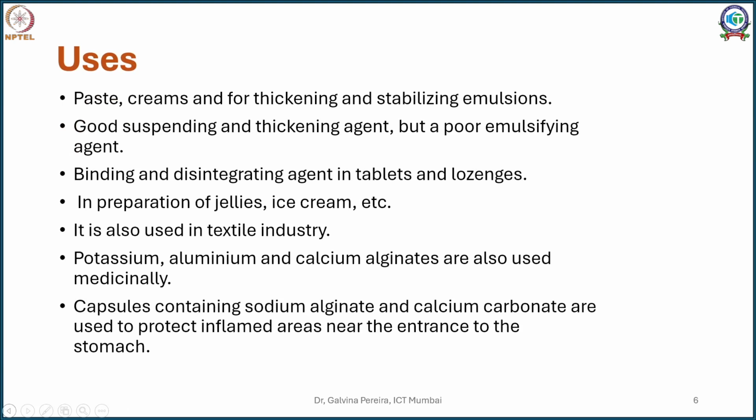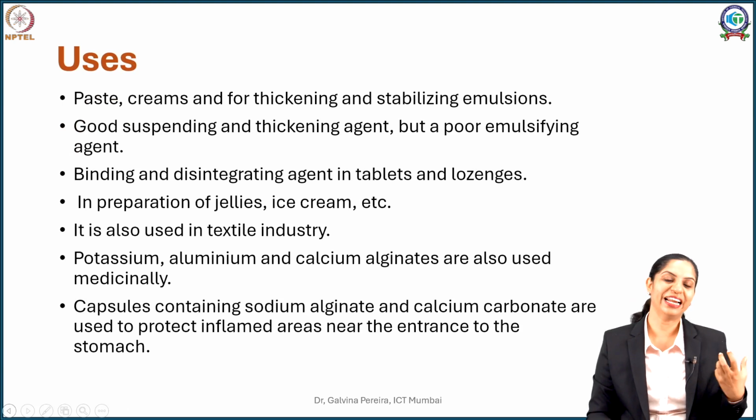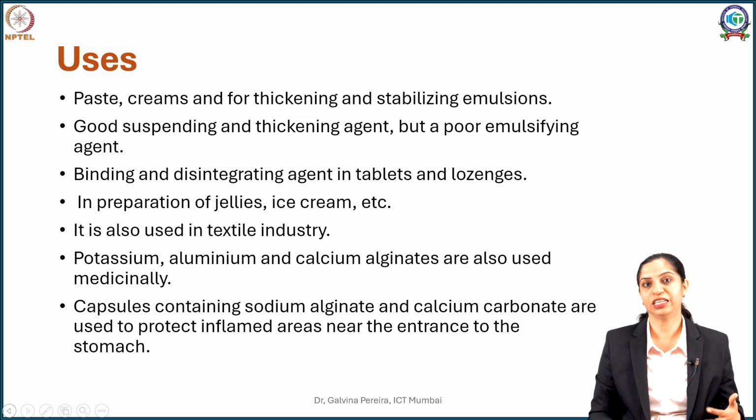Now if you see the uses, alginate forms a nice clear solubilized jelly. So it is used in glazings, it is used to create soft creamy pastes, it's used as a thickening agent, it is used as a stabilizing agent, a polymer for emulsions.